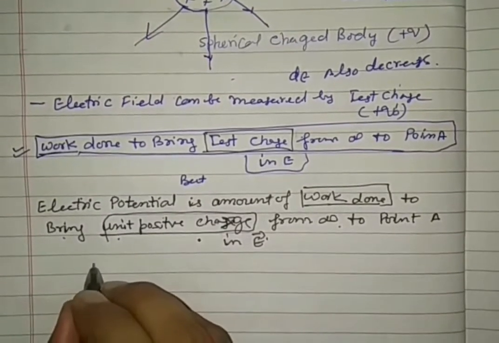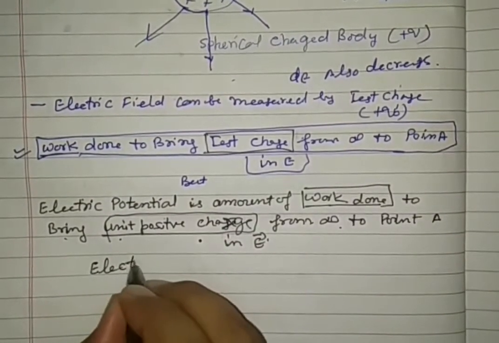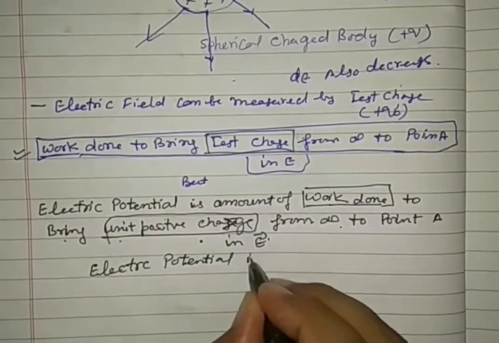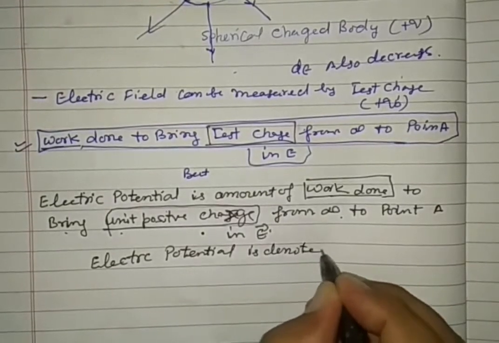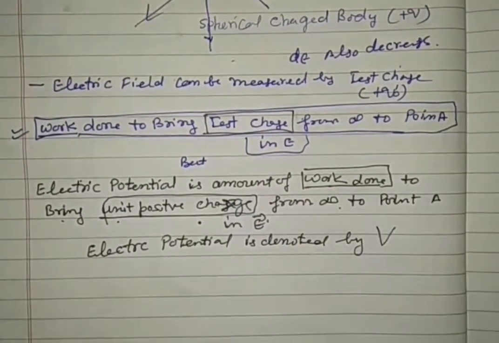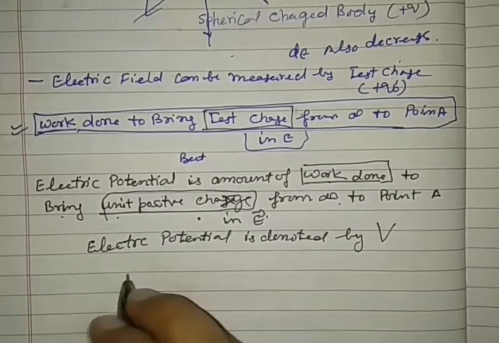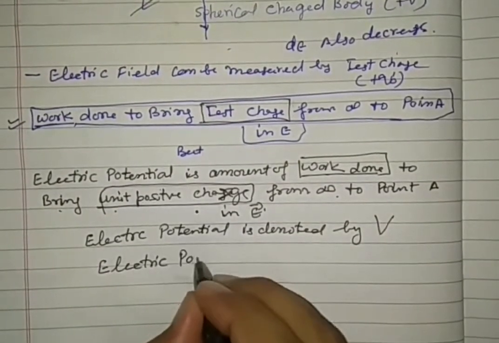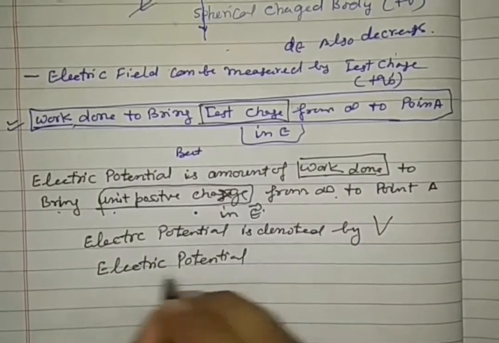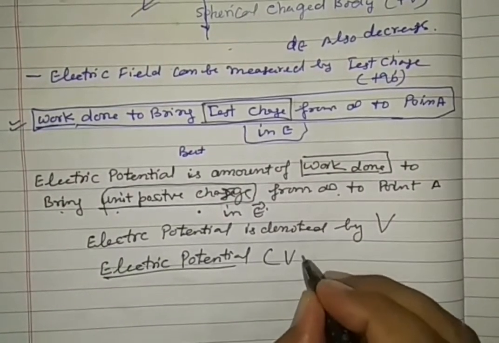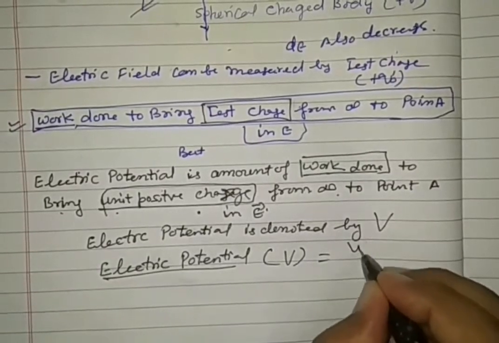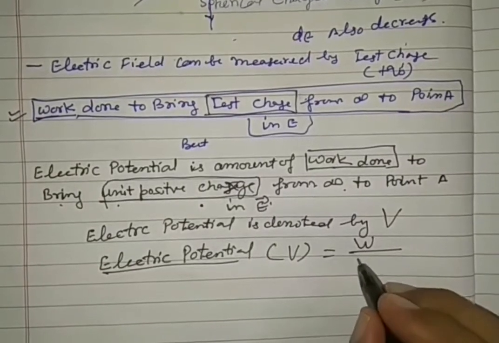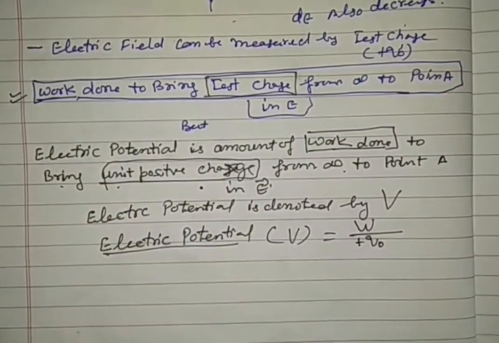Now see, electric potential is denoted by capital V. So it can be written as electric potential V, and it is the amount of work done to bring a unit charge, but we are bringing a test charge.